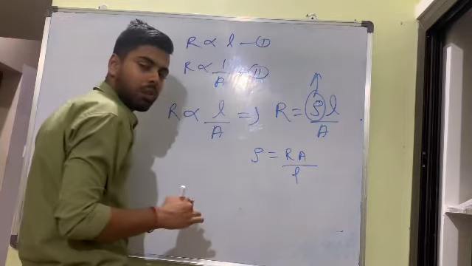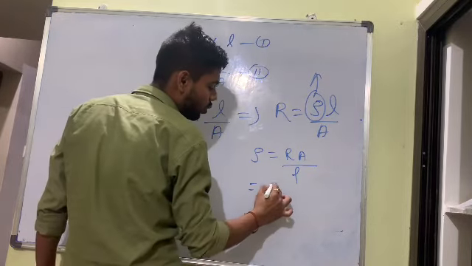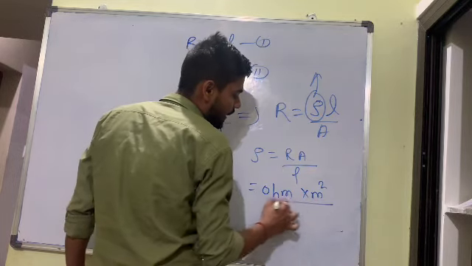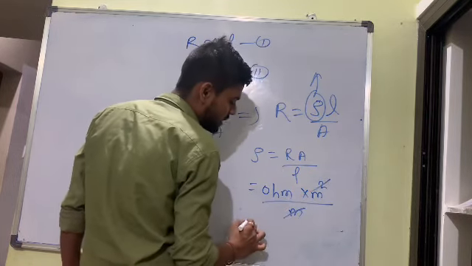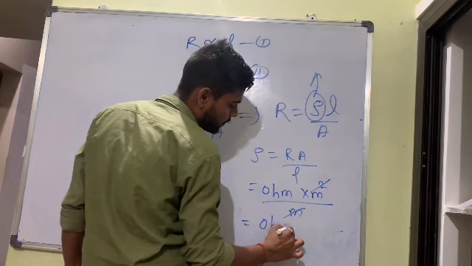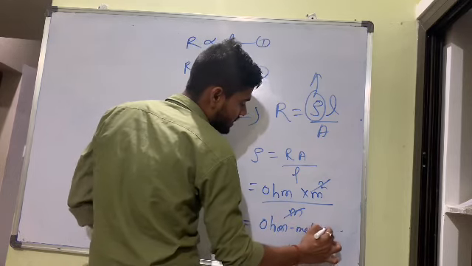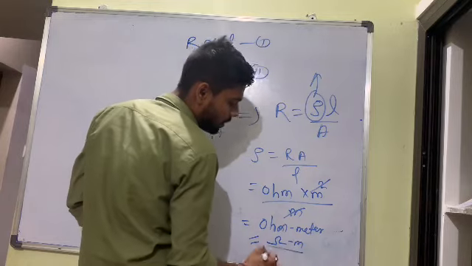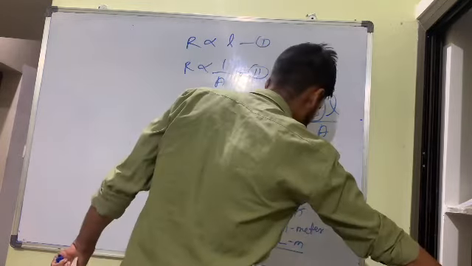So, bacha, R means what? Resistance. Resistance unit is what? Ohm. And area means meter squared, and length means meter, so one meter gets cancelled. So it is what? Ohm meter. You can write this also like this. Ohm meter. This is the symbol of ohm.